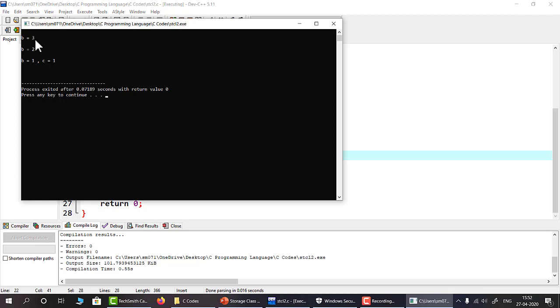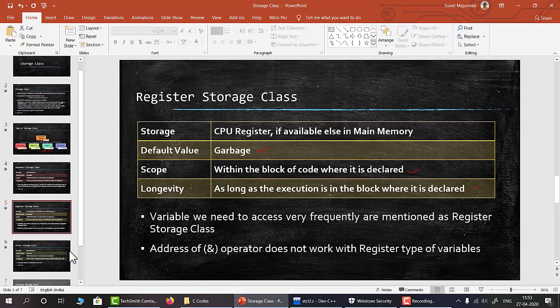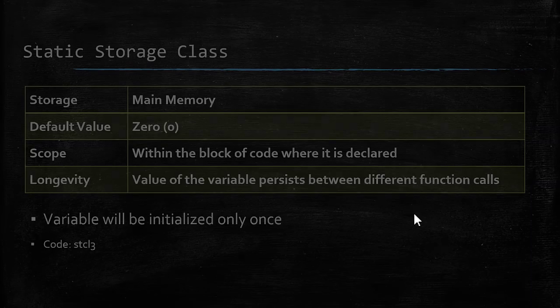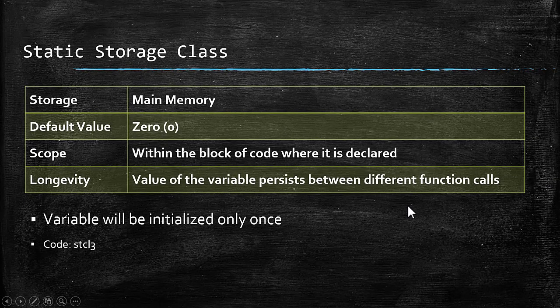Let us discuss the static storage class. In static storage class, the storage will be main memory, so it is similar to the automatic in case of storage location. The default value here is 0. It is not a garbage value. By default, the static variable will have 0 value. The scope is similar to the automatic storage class, meaning within the block where it is declared, but the difference is there in the longevity.